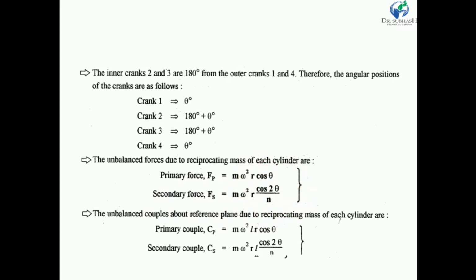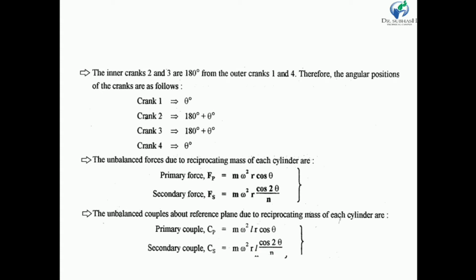Similarly, these forces are in different planes, at some distances from the reference plane, so some couple may also be developed in all engines. The unbalanced couple about the reference plane due to the reciprocating mass of each cylinder: the primary couple Cp is equal to m omega square r into L r cos theta. Similarly, the secondary couple is equal to m omega square r into L cos 2 theta upon n.